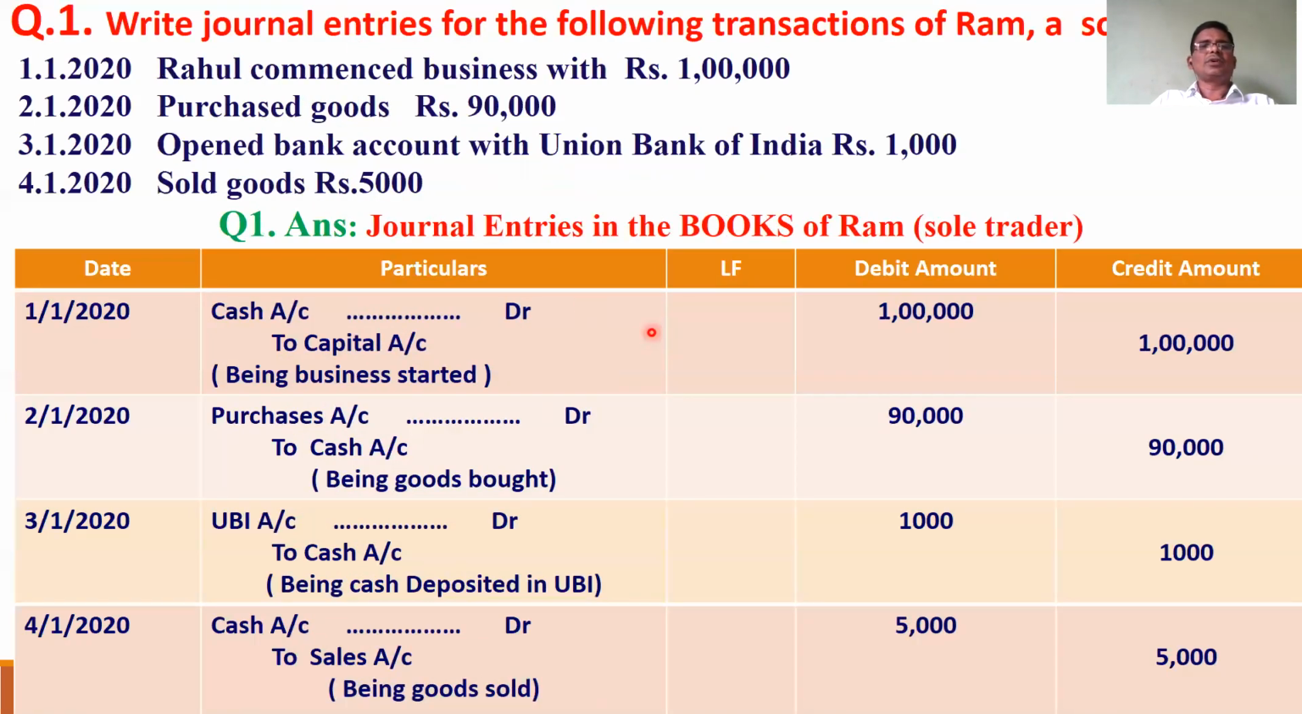And this is about capital account. Whenever the owner starts business, a simple entry is cash account debited to capital account credited. That you have to understand by this example. Okay, so that's all from this.